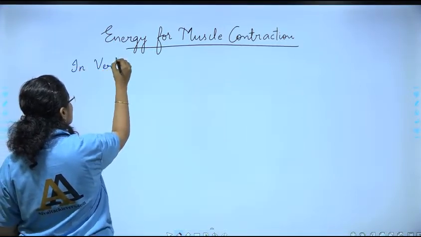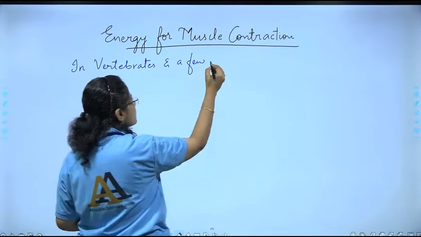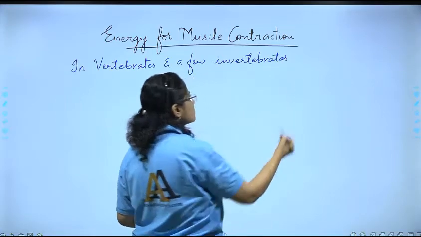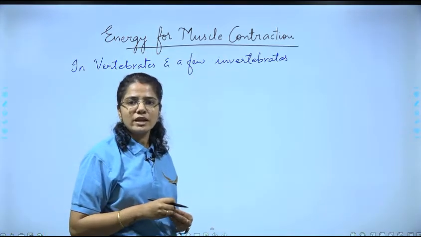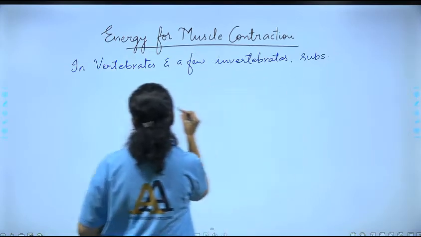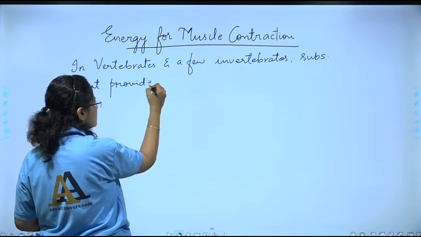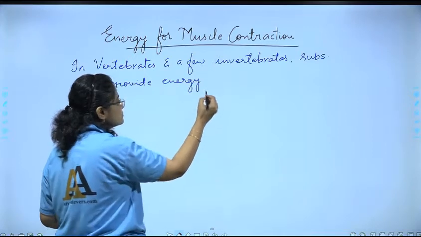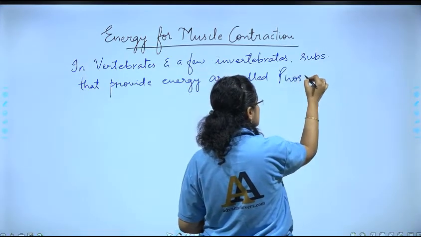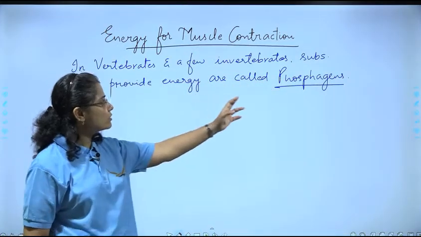In vertebrates and a few invertebrates, substances that provide energy are called phosphagens. What are they called? They are called phosphagens.